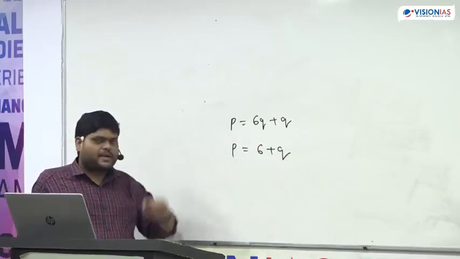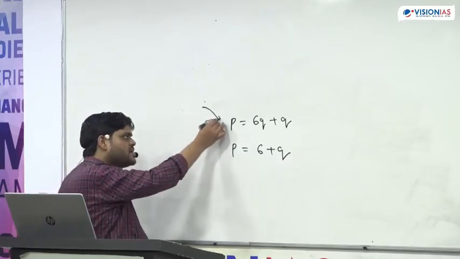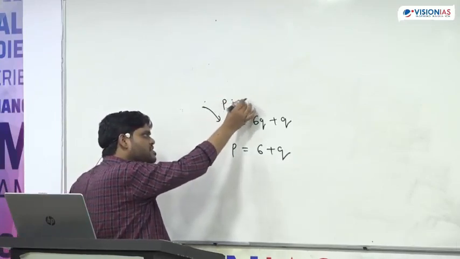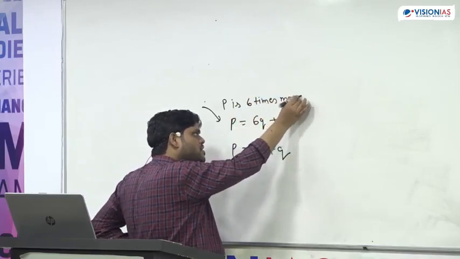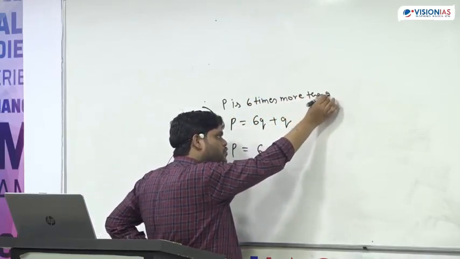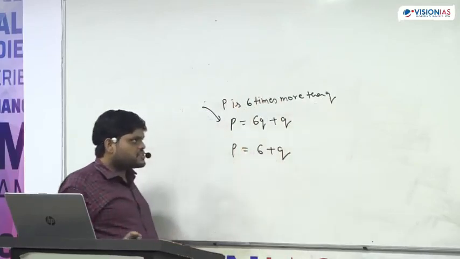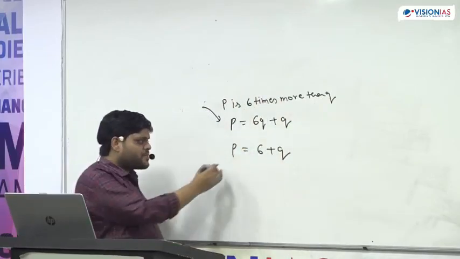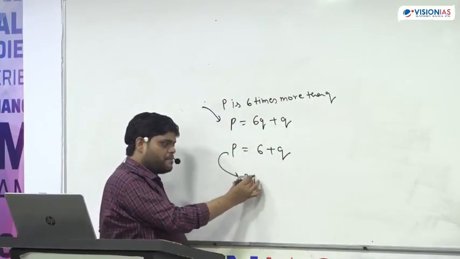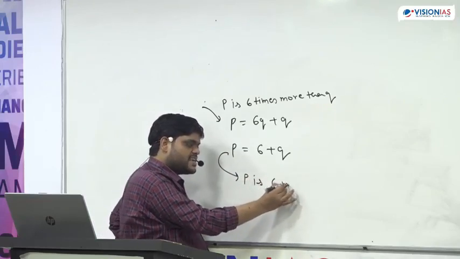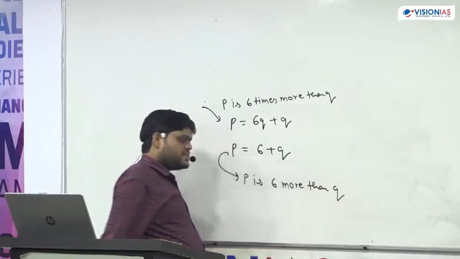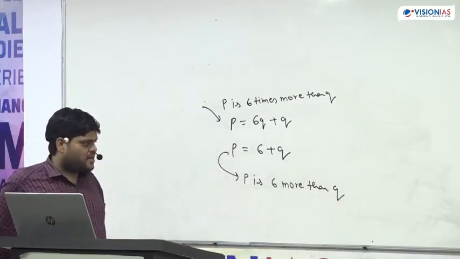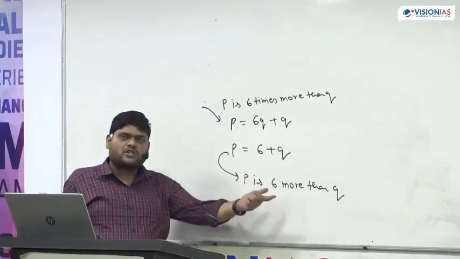So the first statement is P is 6 times more than Q. The second statement is P is 6 more than Q. You see, the statement is simple. P is 6 more than Q.